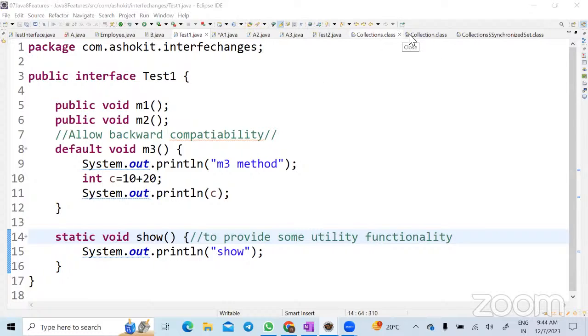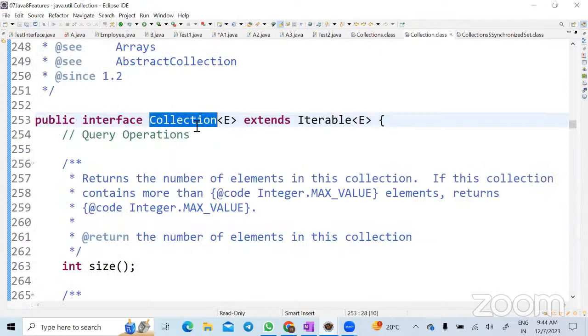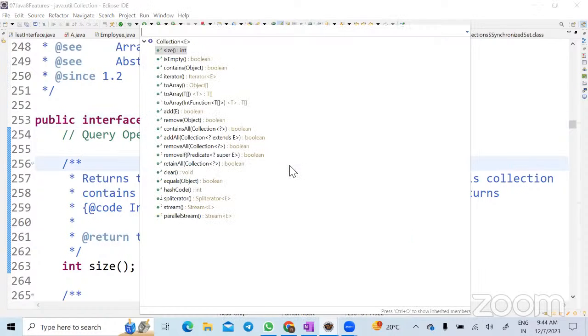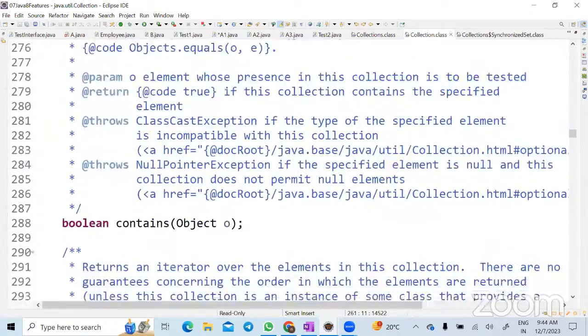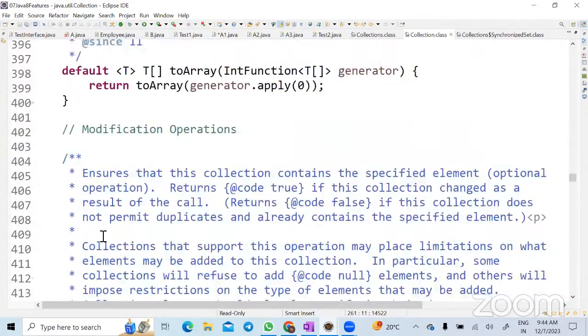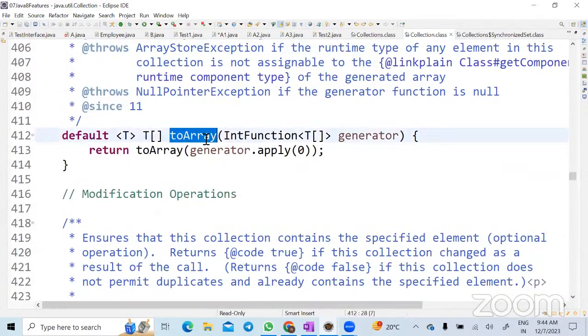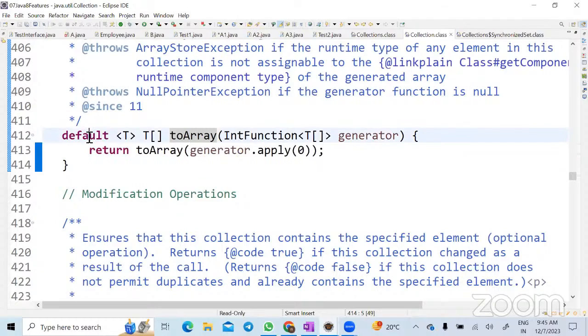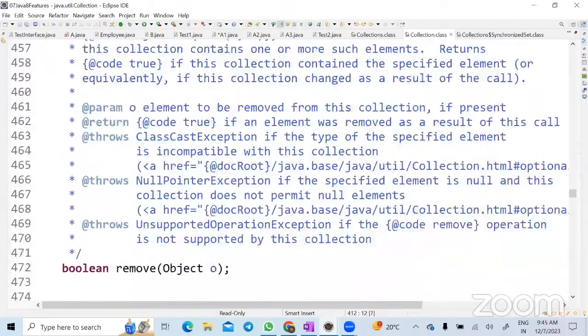That's the reason. If you look at the Collection interface, before Java 8 they could not write non-abstract methods. But if you look here, there are non-abstract methods from Java 8 onwards. Somewhere it is present here. Do you see? There is a default method called toArray. Does it have an implementation? Yes, because from Java 8 onwards, you can add a default method. So let's go to static methods.